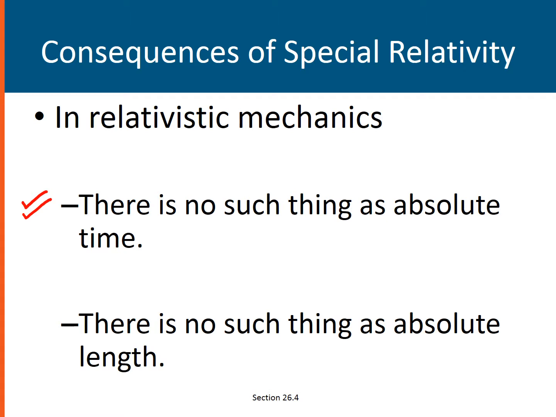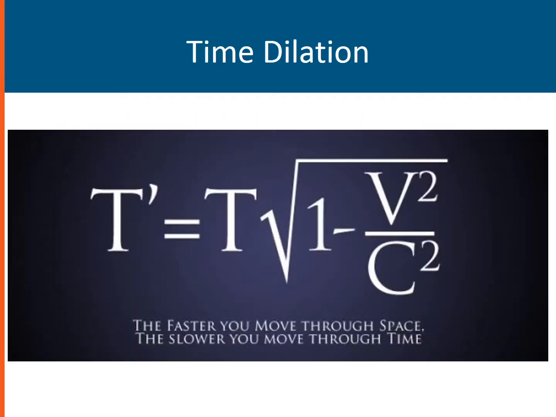What do you mean by this? One minute for you may not necessarily be one minute for someone else who's traveling close to the speed of light. Also, there's no such thing as an absolute length. What's one meter for you may not necessarily be one meter for someone who is also traveling close to the speed of light. And to discuss the concept of time dilation, which is depicted in this equation over here, please pay attention to the next video.